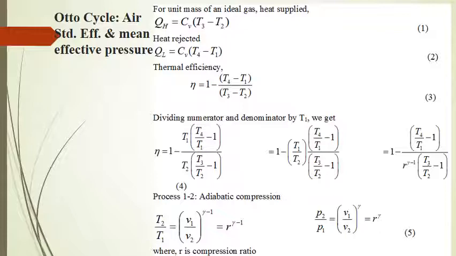If we take the example of a 4-stroke engine, the pressure varies from 1 bar or even lower to 70 or 80 bar, because in a 4-stroke engine all the processes take place in 2 revolutions of the crankshaft, or 720 degrees of crank travel.